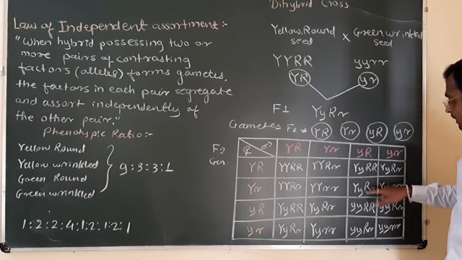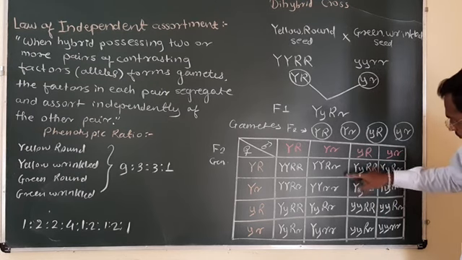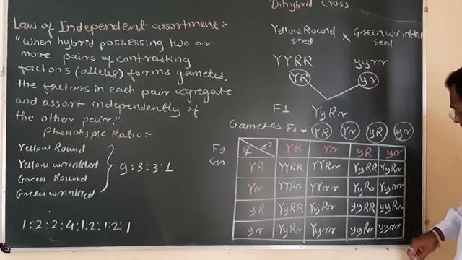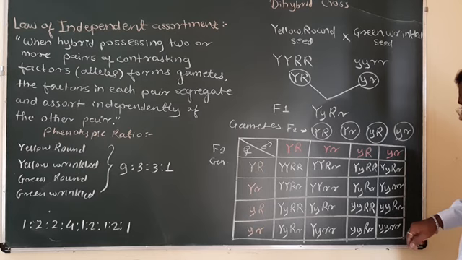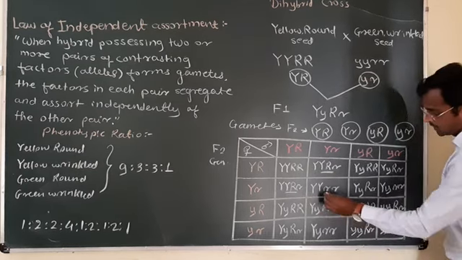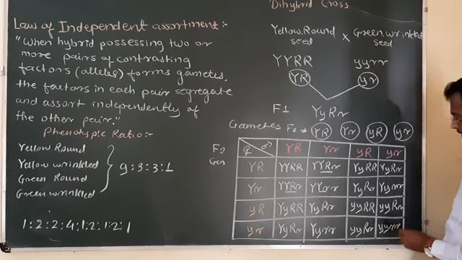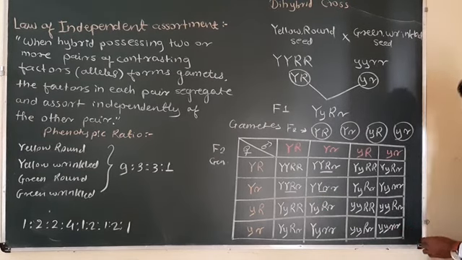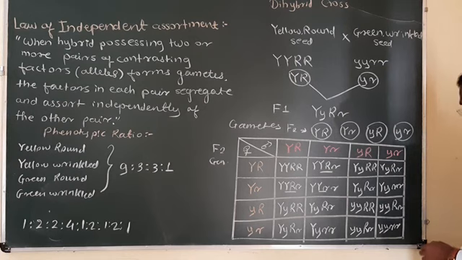This is yellow round and another one is here. Yellow round. Here also yellow round, and this yellow round is YYRR, capital Y, capital R. This is 1.